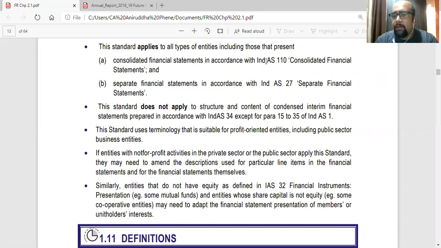In this, we'll be using Ind AS 110 for consolidated financial statements. We're studying that. Plus separate financial statements in accordance with Ind AS 27, Separate Financial Statements. The holding company presents its separate financial statements plus a consolidated financial statement. So for both, they are applicable.